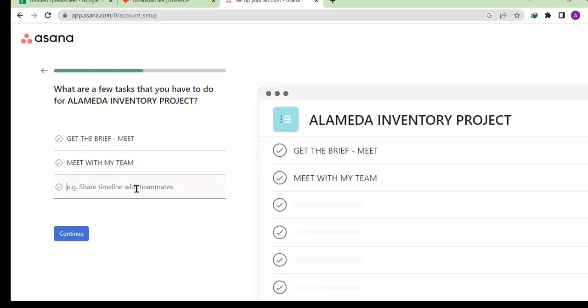Then the next thing, after meeting with the team, is to go for a survey. You have to go there and do a prior survey of the store, of the shop or whatsoever. So you have something like this.